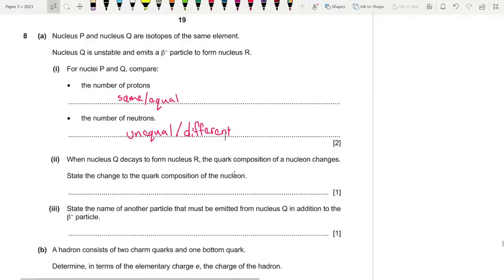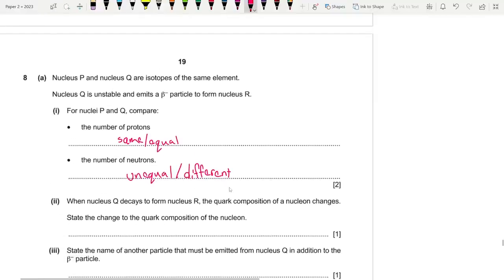When nucleus Q decays to form nucleus R, the quark composition of a nucleon changes. So Q is unstable and emits a beta minus particle to form R. And also, since it's beta minus decay, it's going to form an electron antineutrino. So that is 0 and minus 1.